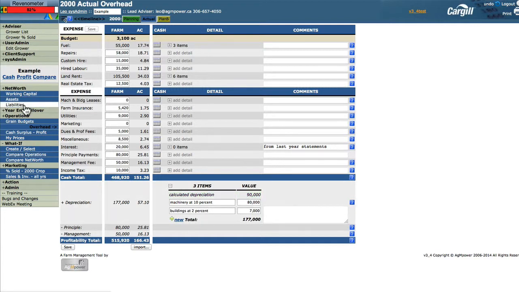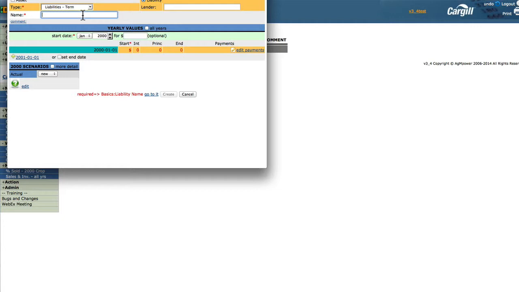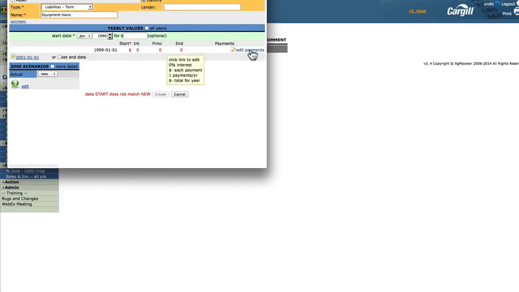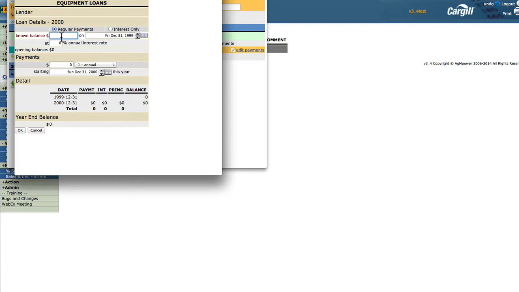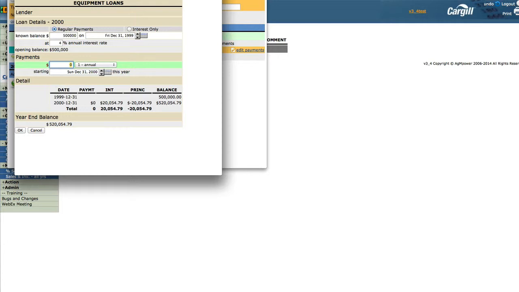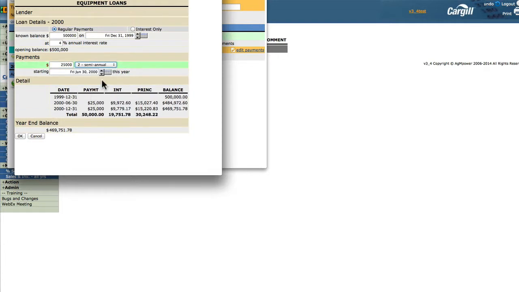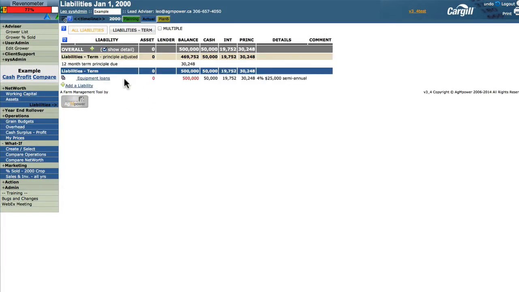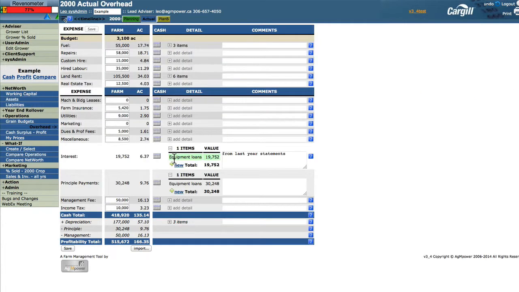What about liabilities? If we have some loans in the operation, we can put them in too. The loan that we're coming in with is $500,000, 4% interest, with payments of $25,000 semi-annually. The program calculates six months from the known balance what each payment does to the loan and the new calculations. Click OK and create. So the equipment loan is $500,000 and it's broken down into principal and interest. Let's go to overhead. The interest of that loan is now brought in automatically, and so has the principal payment.